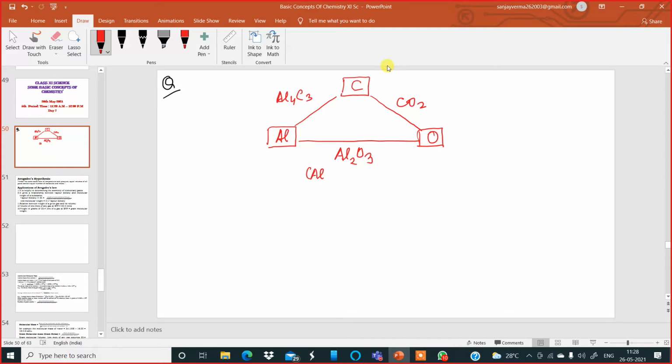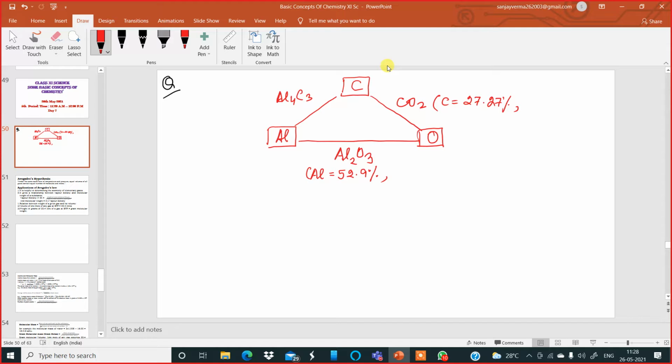Okay, and it was given in the question the percentage of aluminum was given to be 52.9%. Okay, and the percentage of carbon in carbon dioxide was given 27.27%. Now in these two compounds, percentages of only one of the elements are given, so we can easily get the percentage of the second element.